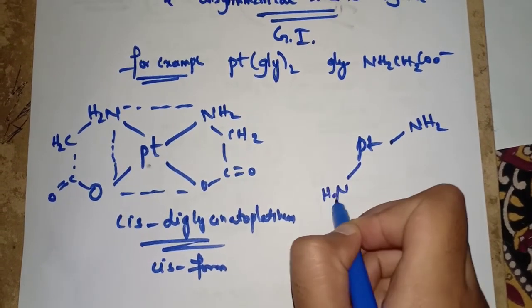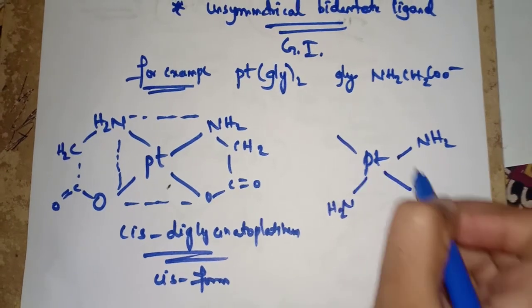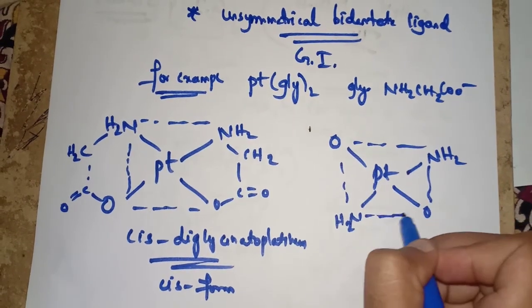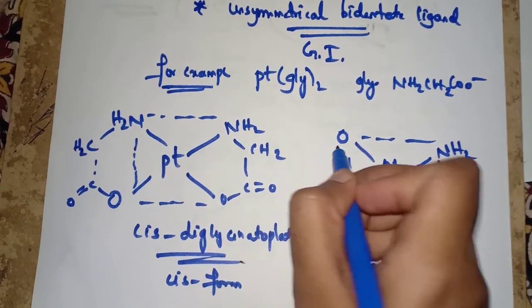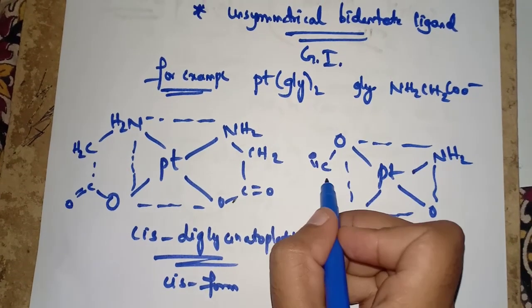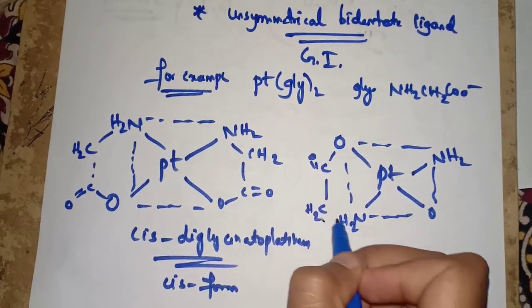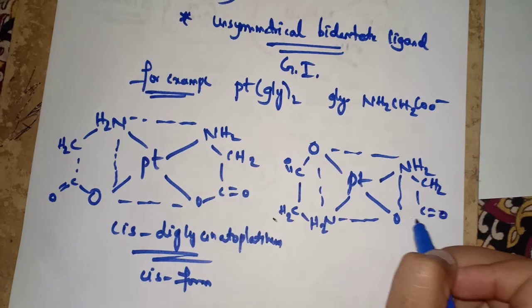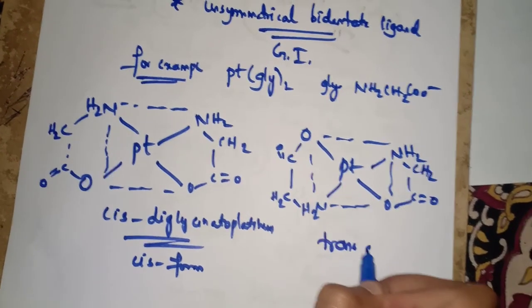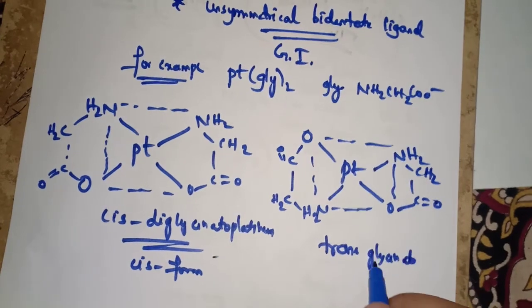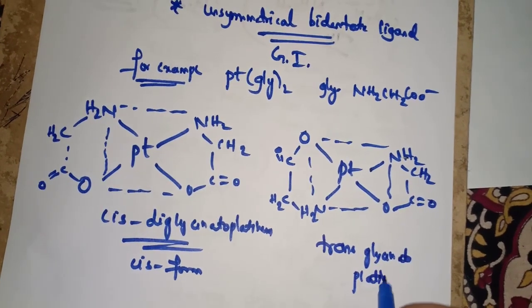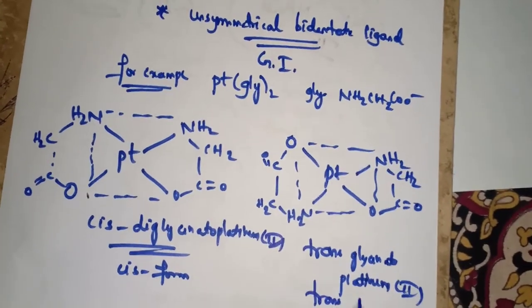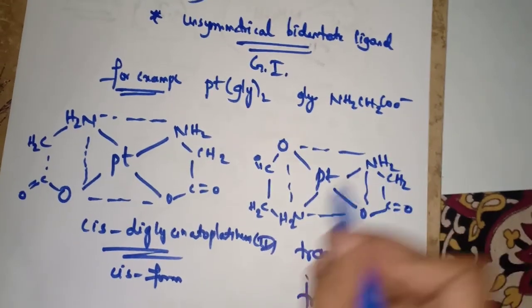NH2, NH2, O, O. Here is CH2 and it is CH2, and it is the trans-glycinato platinum(II). Here the oxidation state is 2. It is the trans form. That means identical ligands are opposite to each other.